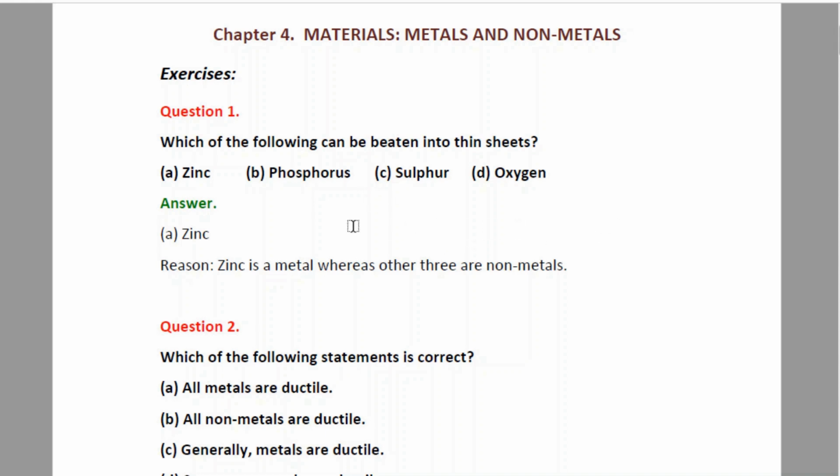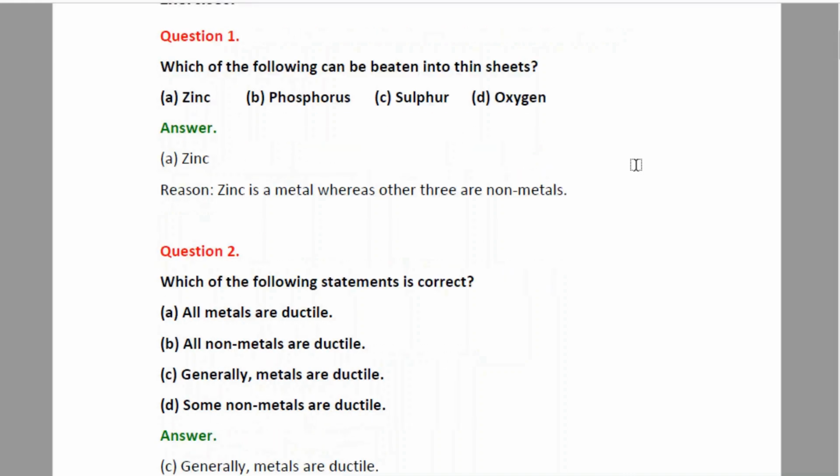Now we know that metals are mostly malleable and ductile. For them to be beaten into thin sheets, they must possess the malleability property. The other three, phosphorus, sulfur and oxygen, are non-metals, so they cannot be beaten into thin sheets.